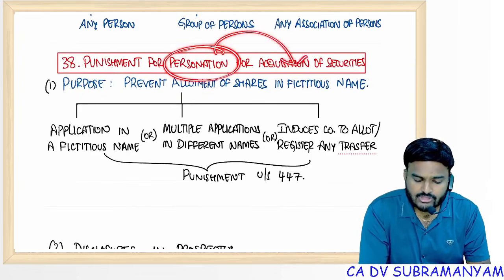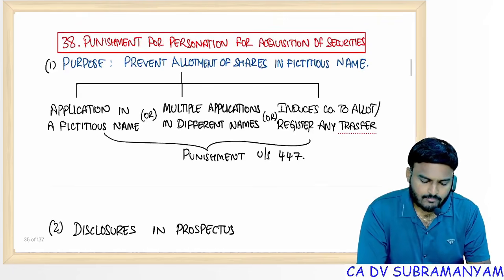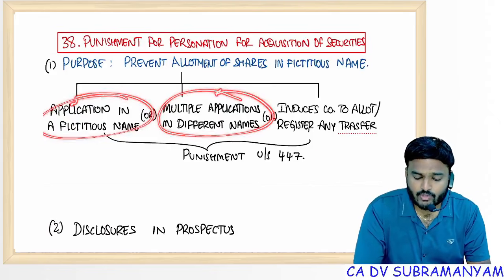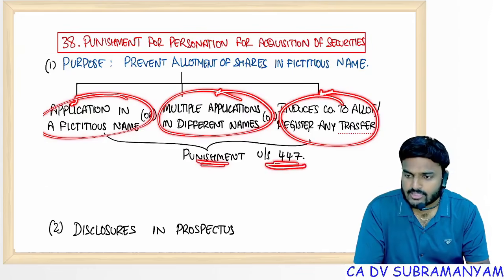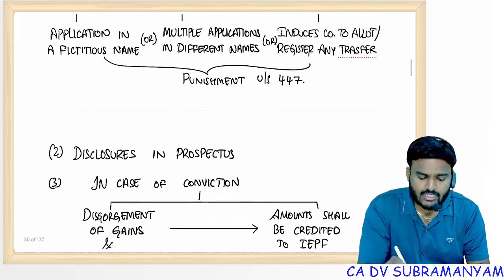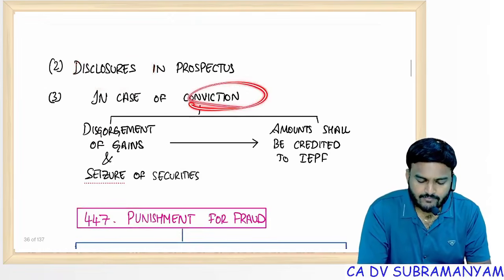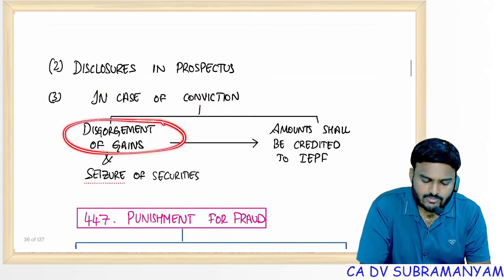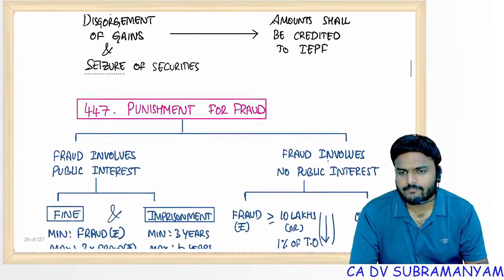Personation for acquisition of securities. Filing an application in a fictitious name, or multiple applications in different combinations of your name, induces the company to allot or register any transfers in the name of a fictitious person, then the person gets punishment under section 447. Of course, this provision should be disclosed in the prospectus. In case of conviction of any person violating section 38, disgorgement of gains and seizure of securities, all the amount shall be transferred to IEPF.